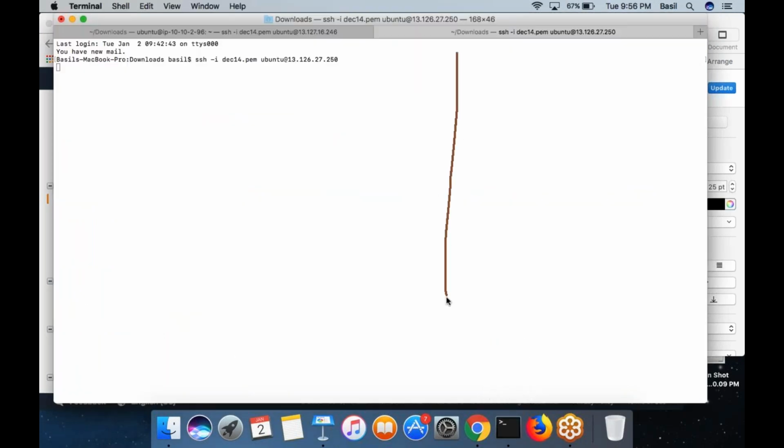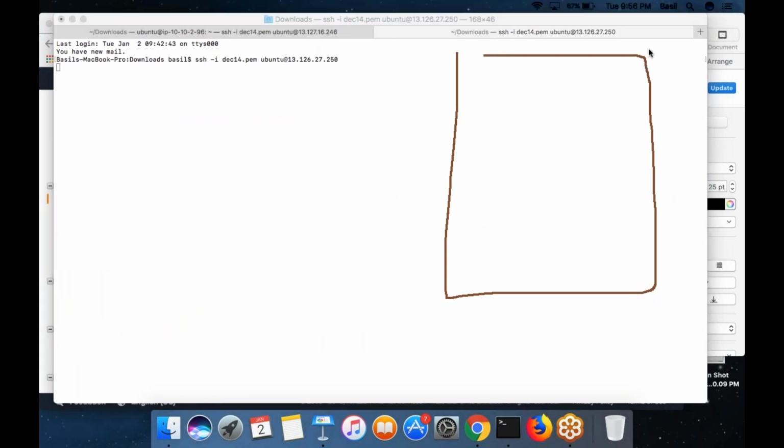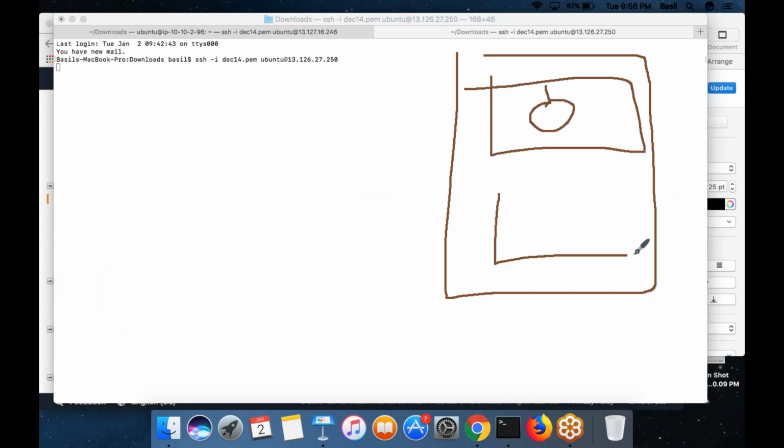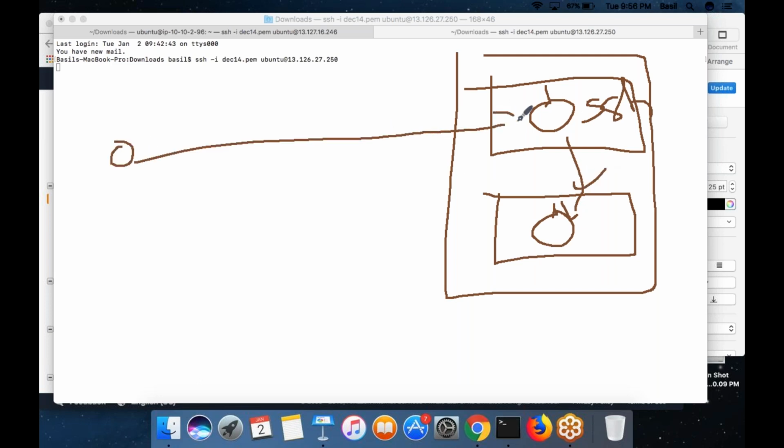Yes, we can SSH from public to private. Perfect. That I can do. I have a VPC. I have a public subnet. In the public subnet, I have one machine. In the private subnet, I have one machine. These machines can communicate with each other. So from this machine, I can run the SSH command if I want to connect to the other machine. From the internet, I can SSH to this machine using PuTTY. Then once you have logged into this machine, you can run the SSH command inside it to connect to the machine in the private subnet. That you can do.